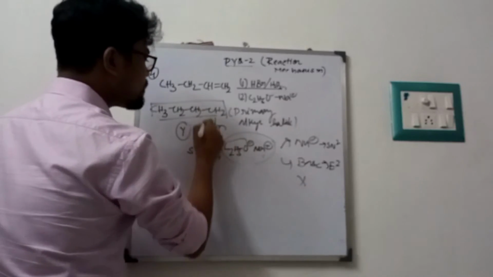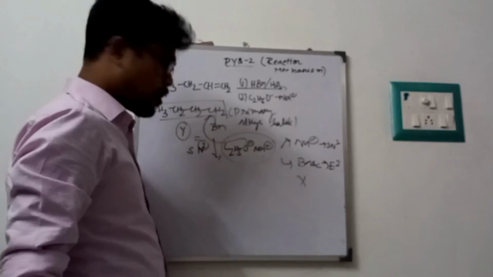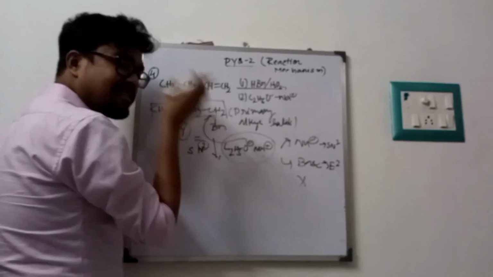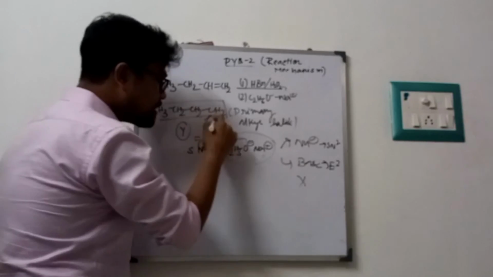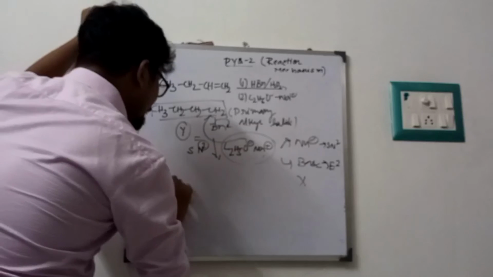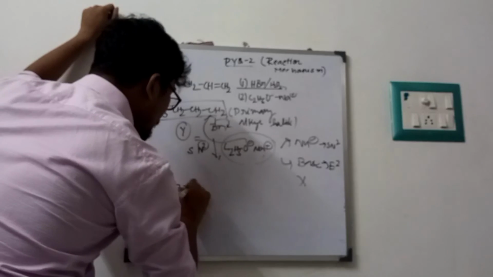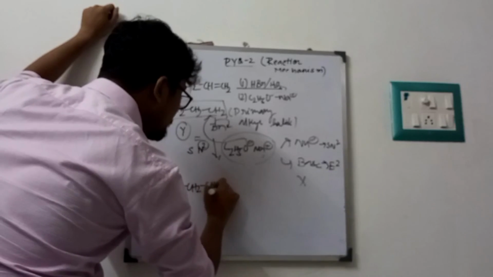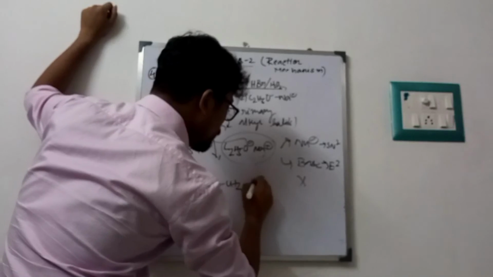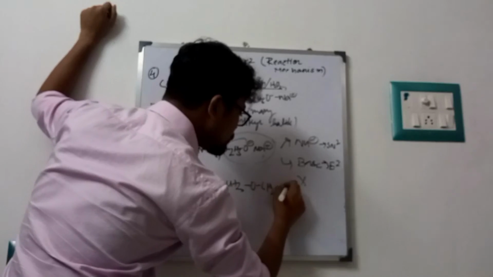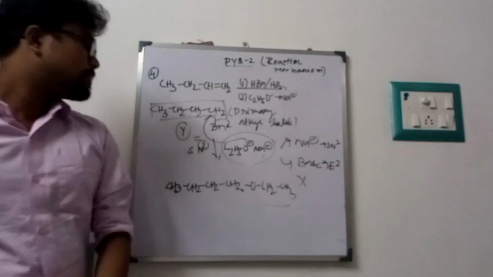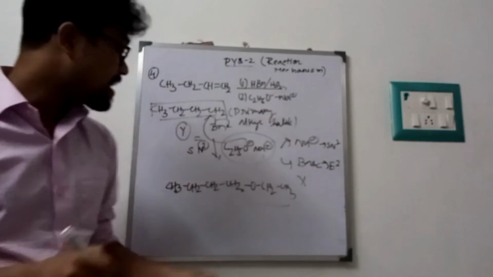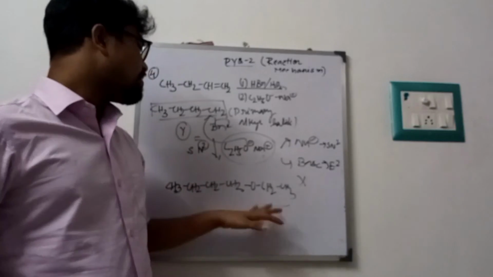This O minus will attack this CH2 carbon, the sp3 carbon, and bromine, being bulky, acts as a leaving group. So what is our Z, our final product? Our final product is O CH2 CH3. This is an ether. So this is our final product.